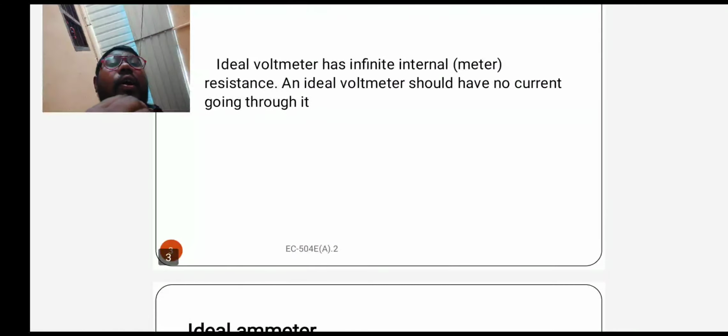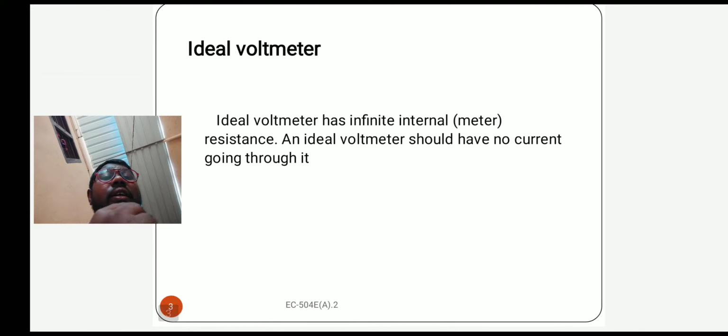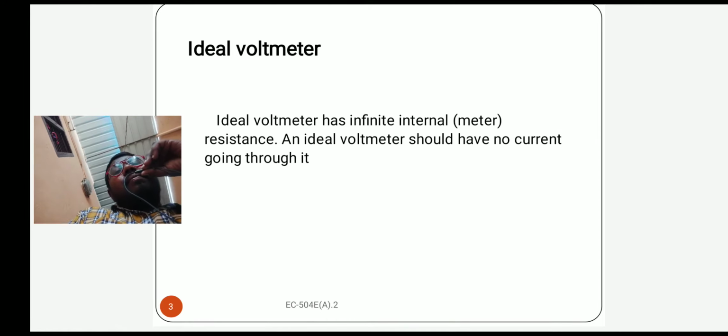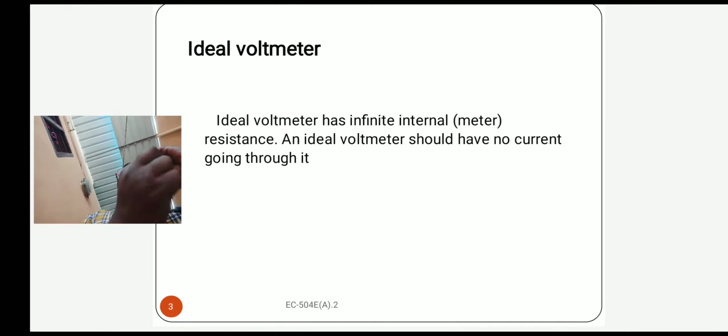What is the ideal voltmeter? The ideal voltmeter has infinity internal resistance. An ideal voltmeter should have no current going through it. That is the definition or the statement for ideal voltmeter. Generally, ideal means the practical is not existing this type of thing.